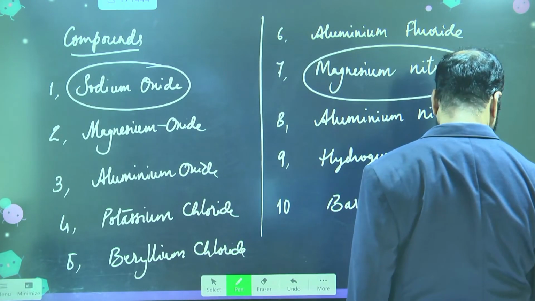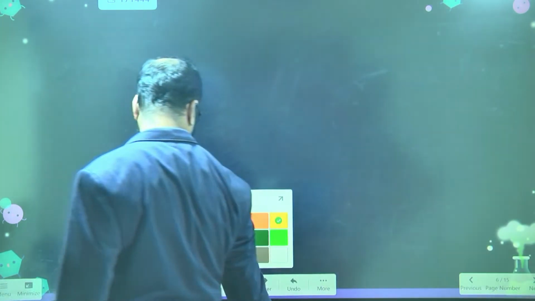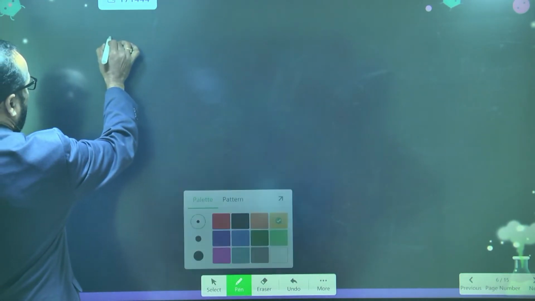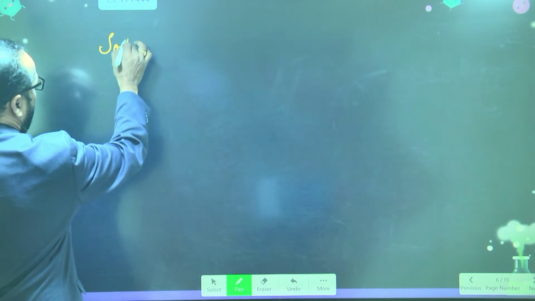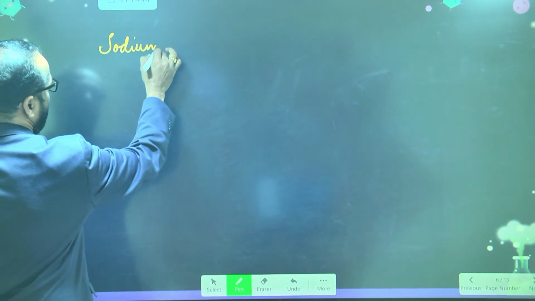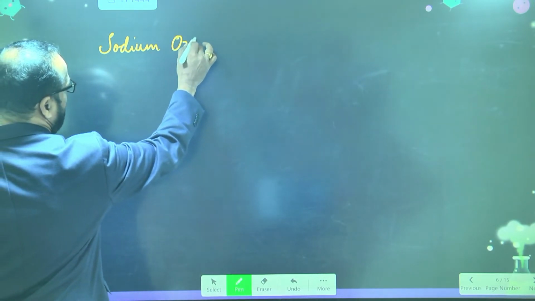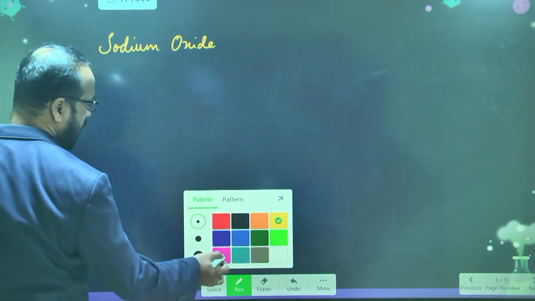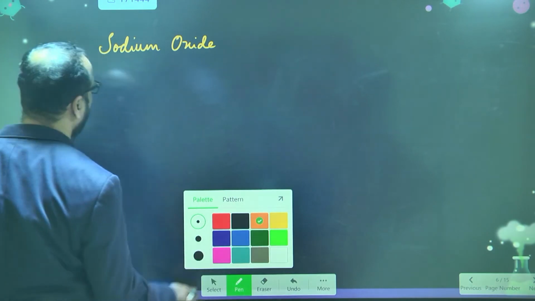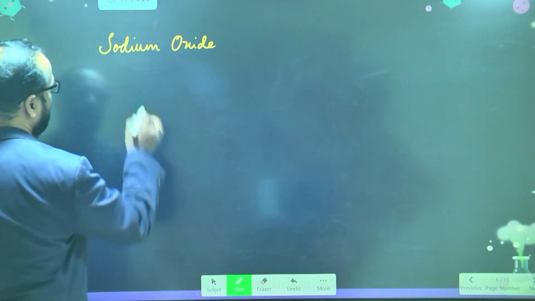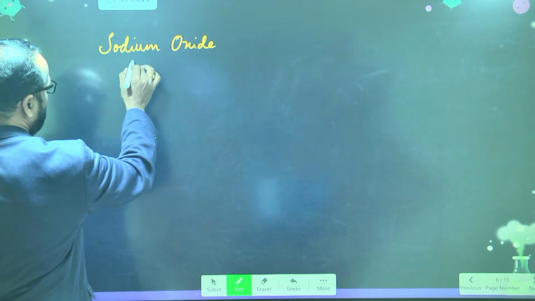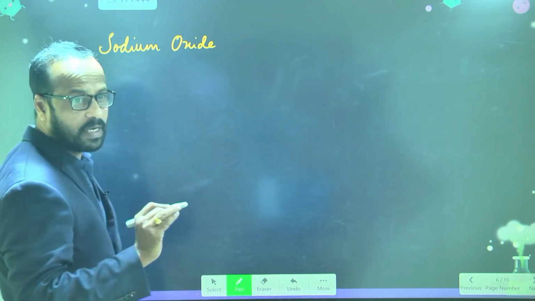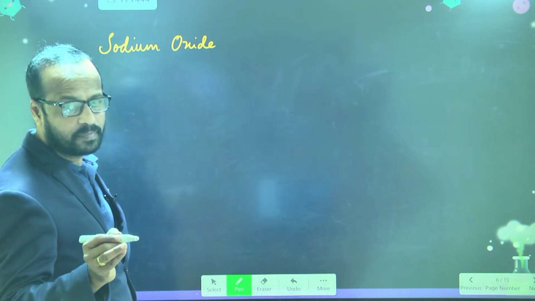So sodium oxide. Now see here how to write the formula of sodium oxide. Now observe carefully here. I want to write the formula of sodium oxide. So first I write the sodium oxide name. Then next what I do, I write the symbols of the sodium and oxygen. So what is the symbol of sodium?